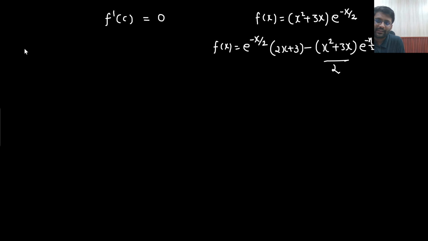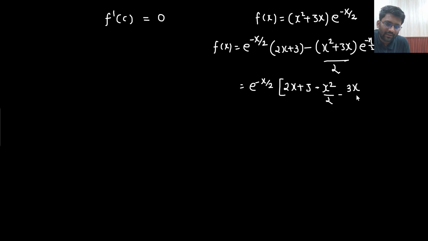Okay, so e to the power minus x by 2 you will take common. So from here what I can sense is that I will take e to the power minus x by 2 as common: 2x plus 3 minus x square by 2 minus 3x by 2. Right? 2x plus 3 minus x square by 2 minus 3x by 2.